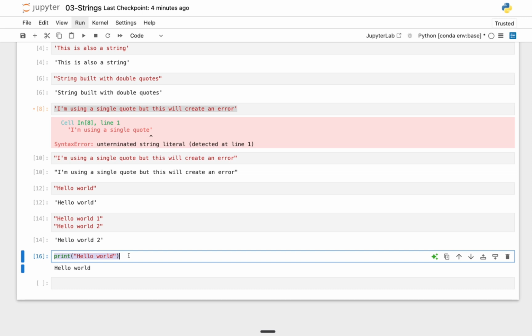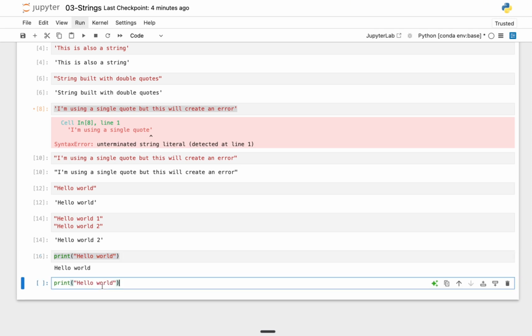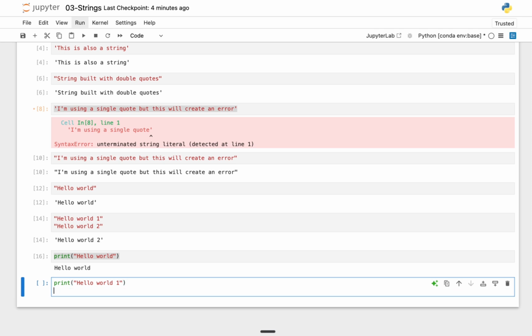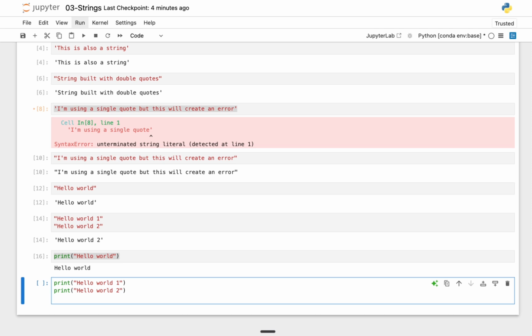And I can have multiple print statements in one cell. So I can say hello world 1, and I can also have hello world 2, right? I can also use \n to print a new line.